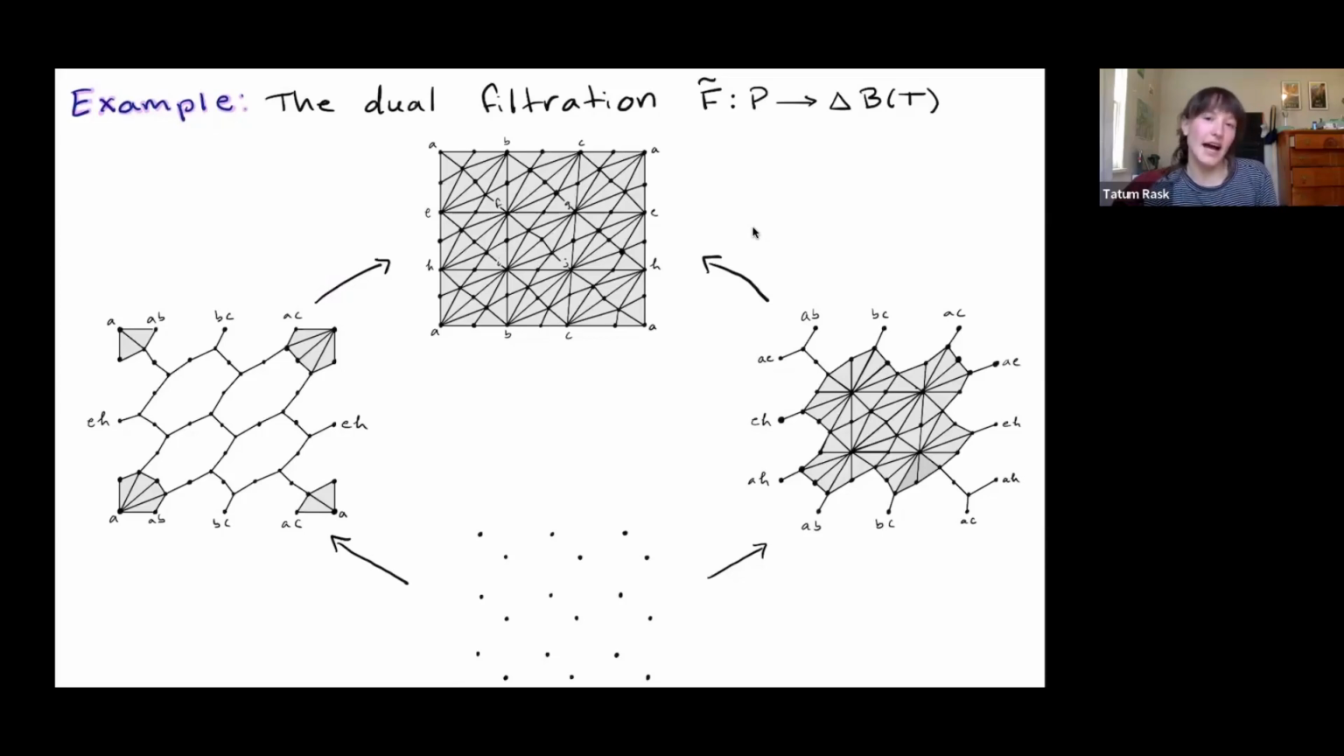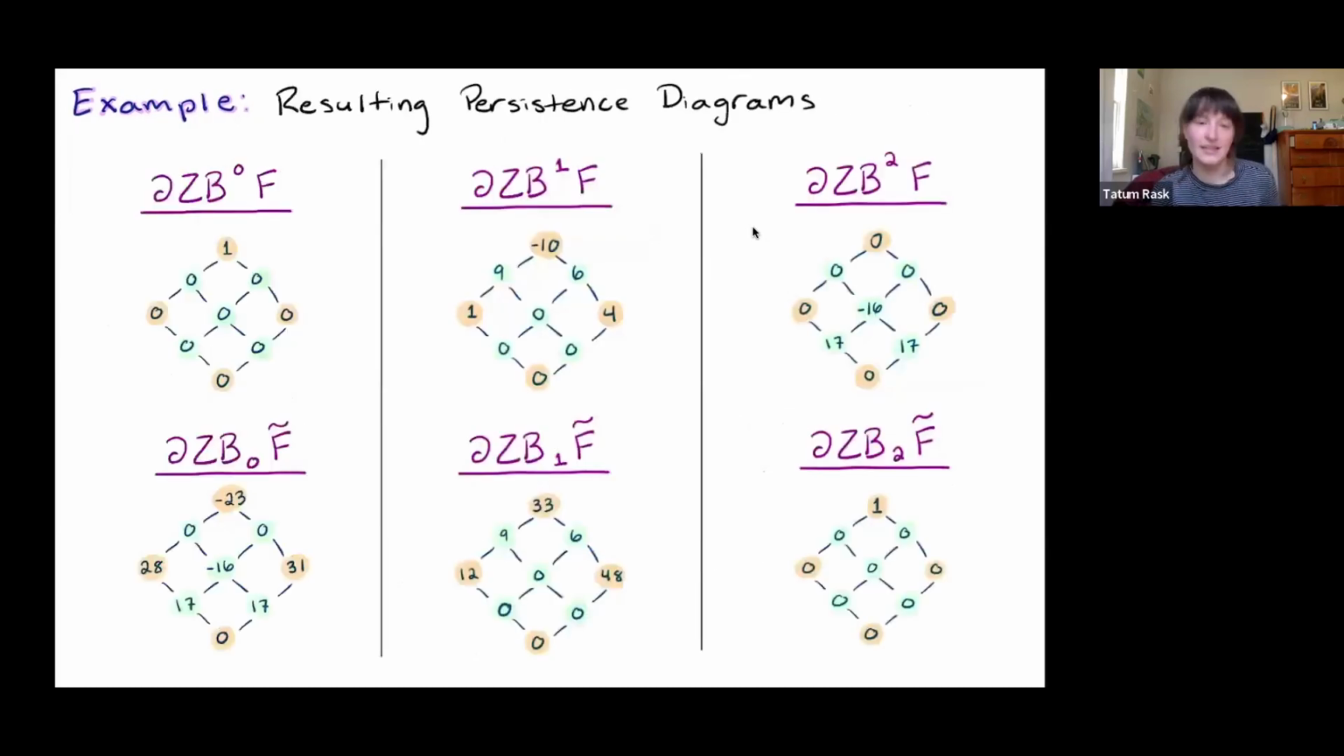And now we can ask, how do the persistence diagrams relate? Because of this theorem, we expect that the persistence diagrams are equivalent, so the same up to the diagonal. And we can actually see that in practice. So here are the persistence diagrams. You'll see that the zeroth cohomology diagram of our cofiltration turns out exactly the same as the second homology diagram of our dual filtration.